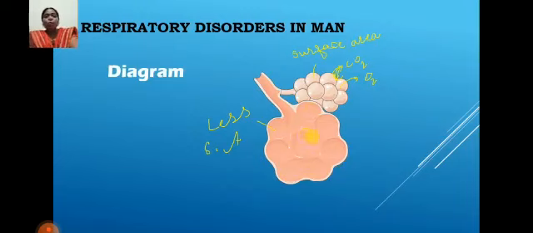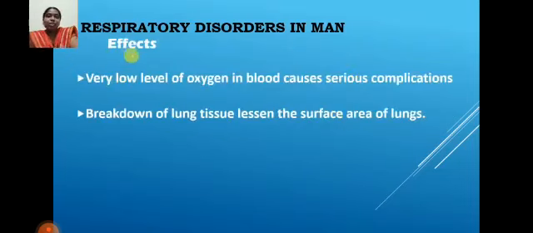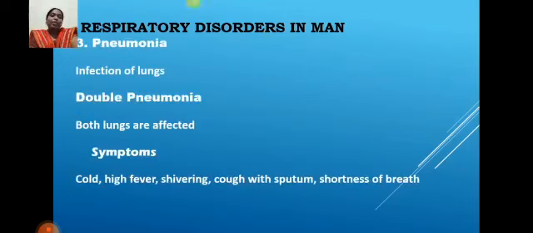There is no capability of intaking oxygen and removing carbon dioxide. Effects: very low level of oxygen in the blood, serious complications will occur, and breakdown of the surface area of the lungs.